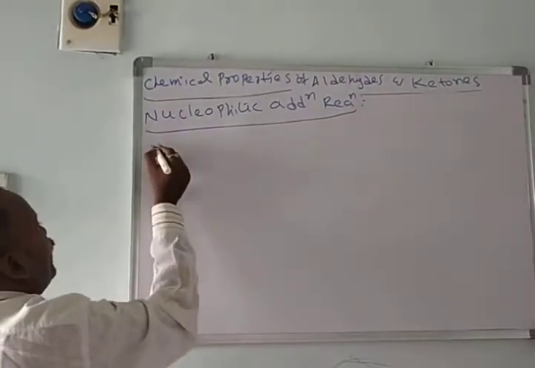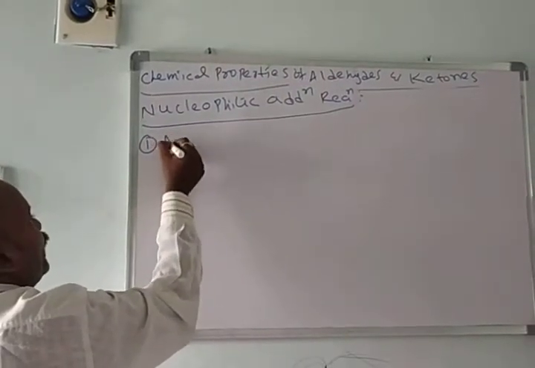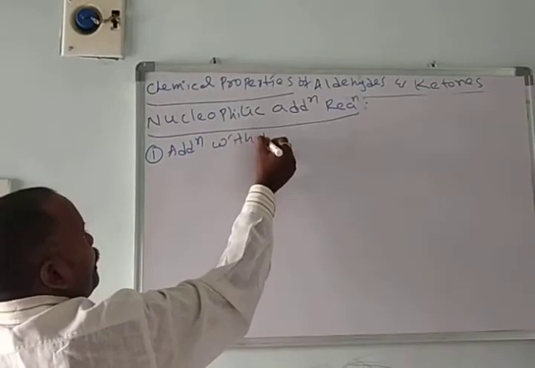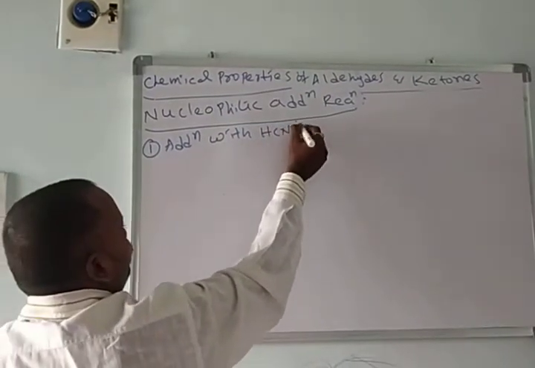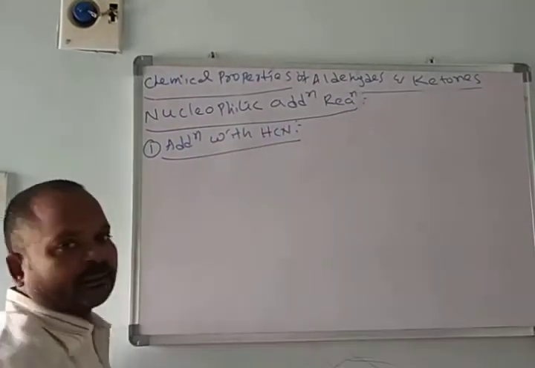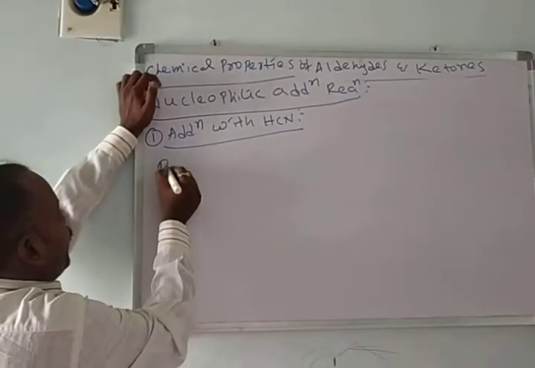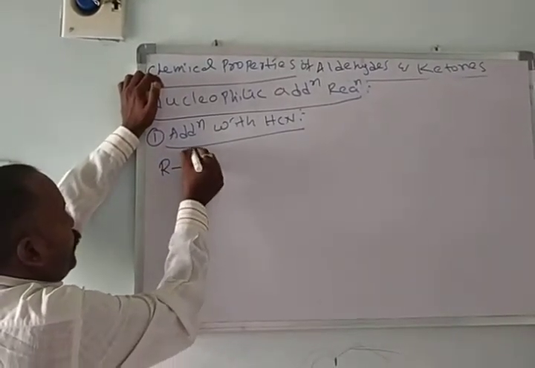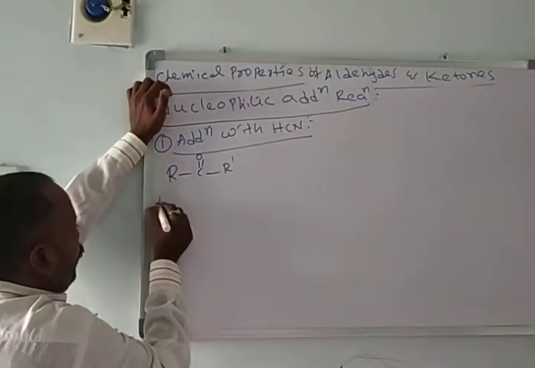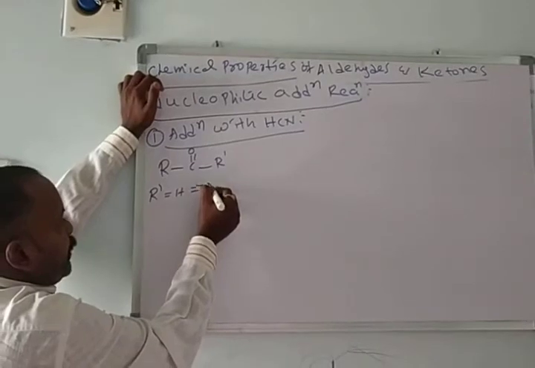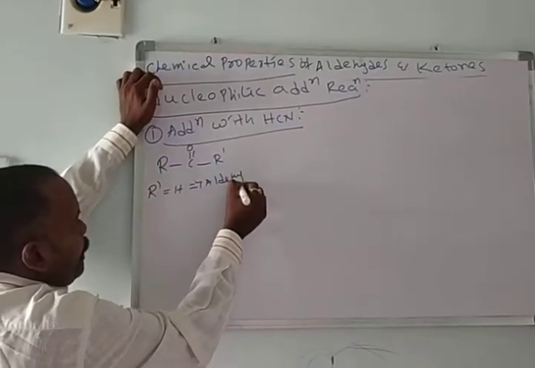First one, addition with hydrogen cyanide. This is an important one, and it always comes in examination for 3 marks. Here I am taking R C double bond O R dash. If R dash is hydrogen, that may be an aldehyde.